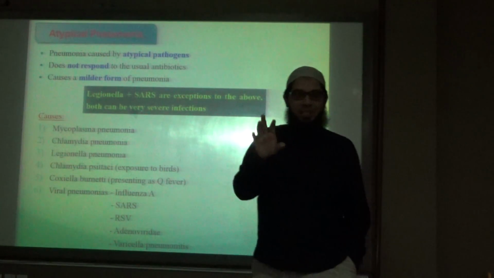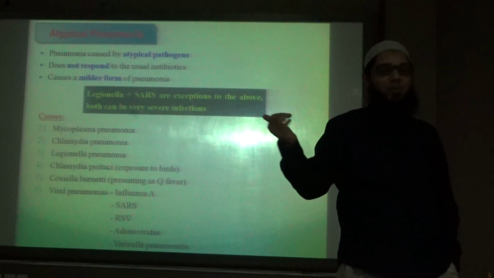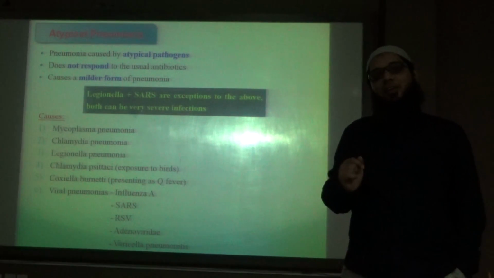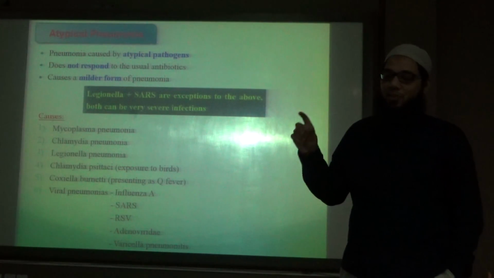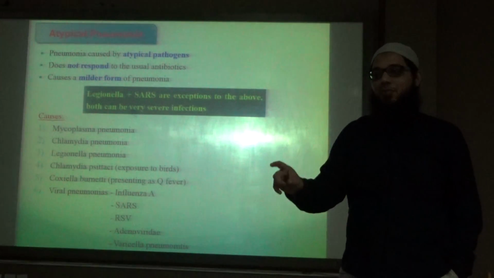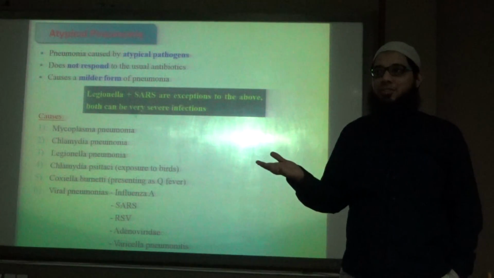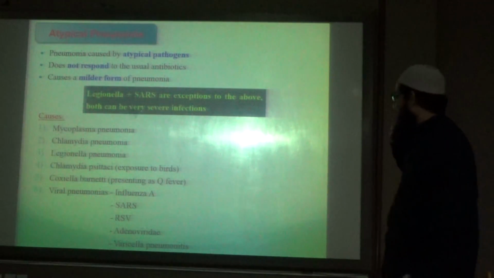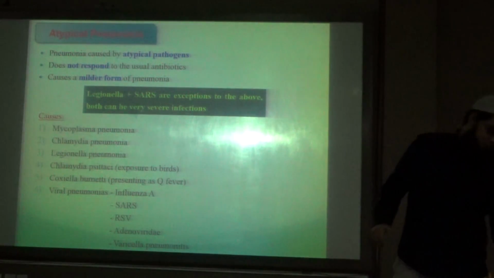They have a somewhat different cell wall. Some, for example Mycoplasma pneumoniae, are cell wall deficient. So drugs that affect the cell wall of bacteria, for example penicillins, will not be effective against these bacteria. This is very important from a clinical perspective.